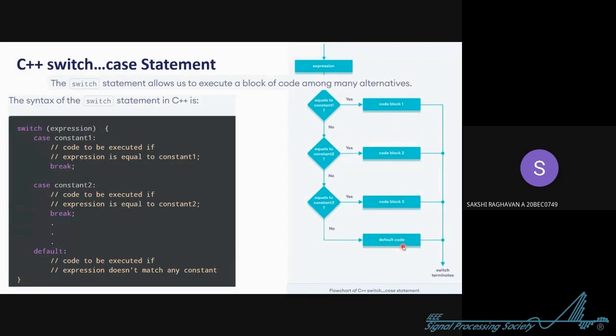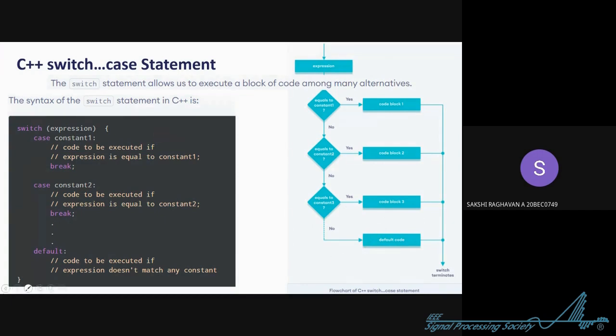In case the expression does not have a value equal to any of the alternatives we are providing in the code, just in case, it's like your parents say, either we will go to the mall, or go boating, or eat pani puri, and in case you say, I cannot choose, I am really indecisive, papa mommy, you just tell me what to do. So they say, okay, we'll just take a walk around the park. That is like the default code. It sorts things out cheaply.